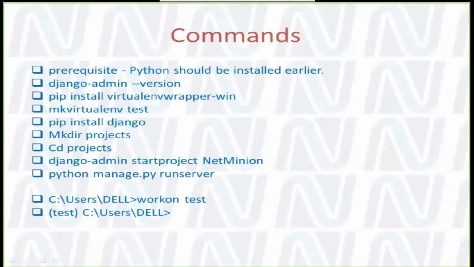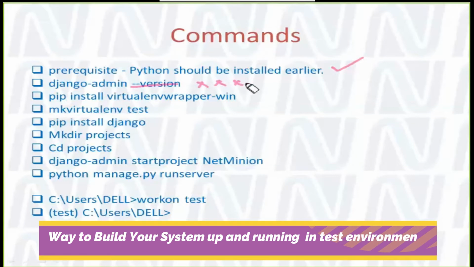So these are the fundamental commands we need to check, to see how Django will work on your PC. Maybe while I am teaching, someone from you can try to run this code along with me, so that we have everything in place, because otherwise this class can be somewhat complex. The prerequisite is that Python should be there. We already have Python. If you run django-admin --version in your environment, it will give you an error.